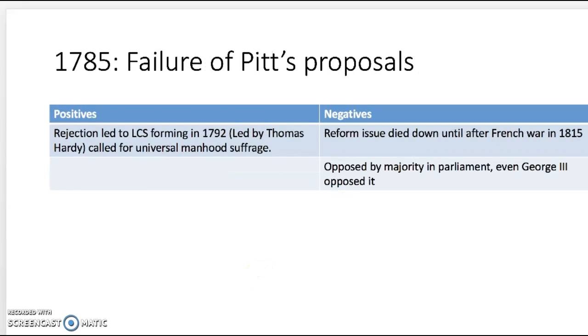1785 Failure of Pitt's proposals. Rejection led to the LCS forming in 1792, led by Thomas Hardy, calling for universal manhood suffrage. However, the reform issue died down until after the French War in 1815, and it was opposed by a majority in Parliament. Even George III opposed it.